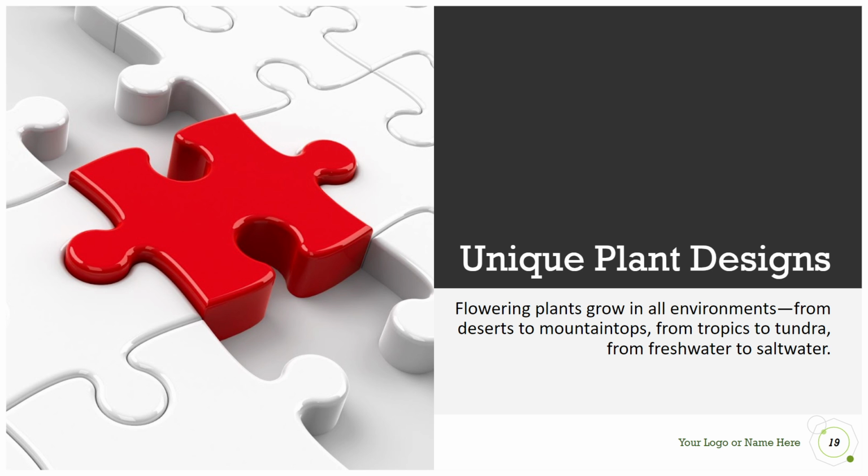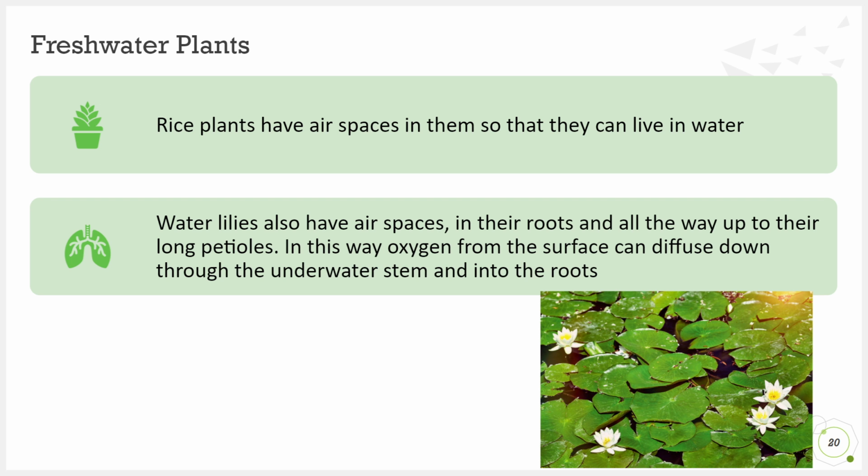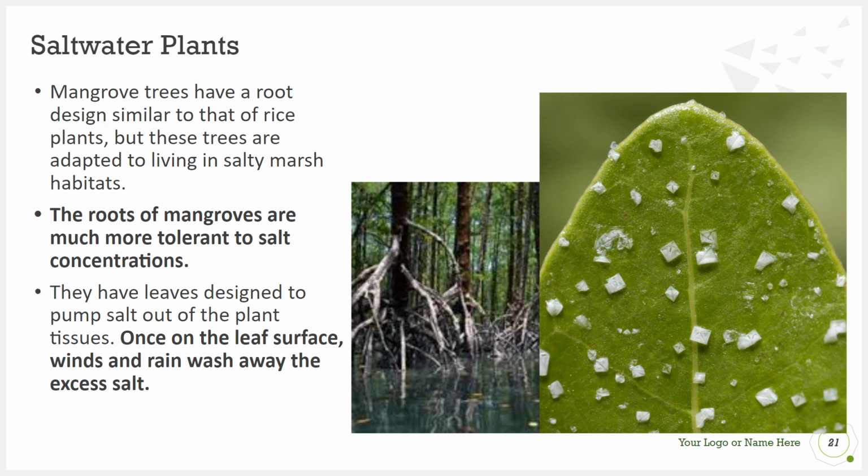Next, we can look at some unique plant designs. So we can look at how they develop in certain habitats, as well as some types of adaptations. For example, rice plants have air spaces in them so that they can live in water. Water lilies also have air spaces, and their roots have these air spaces all the way up to their long petioles, and that way oxygen from the surface can diffuse down through the underwater stem and into the roots.